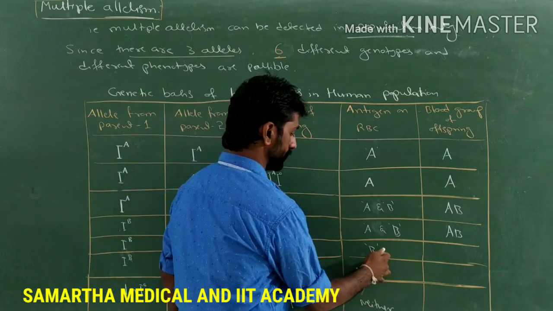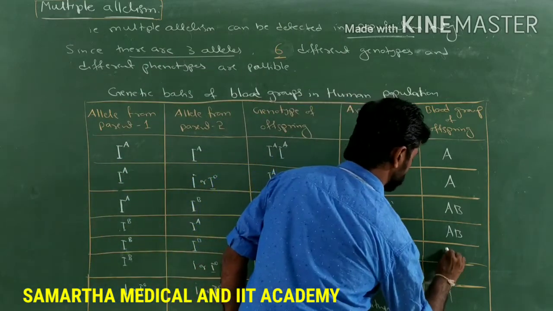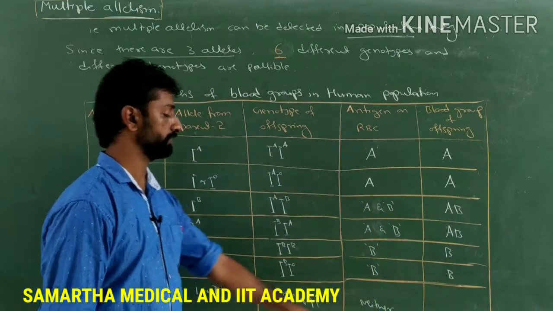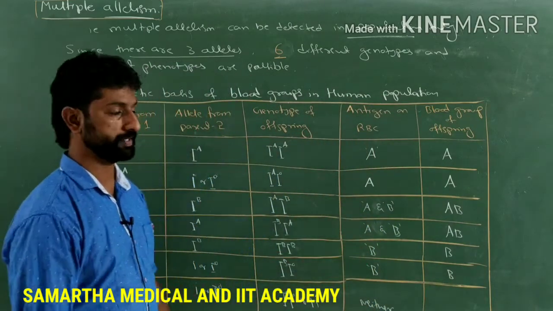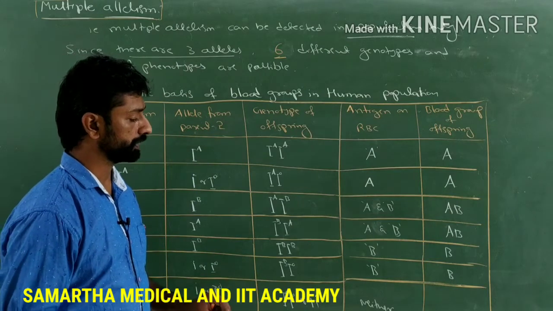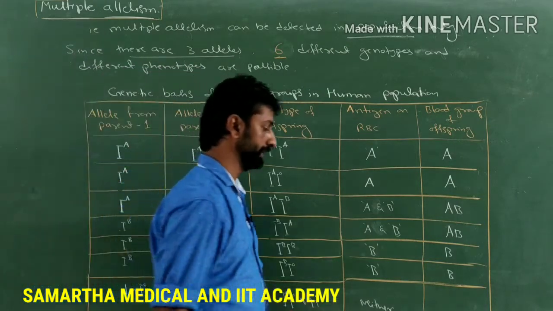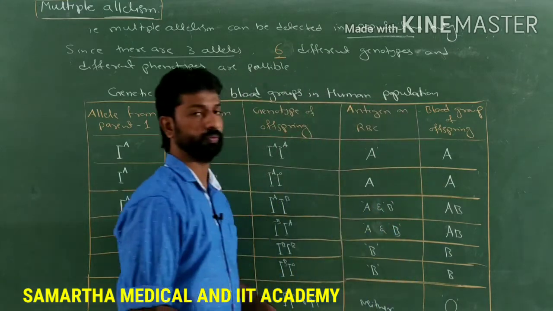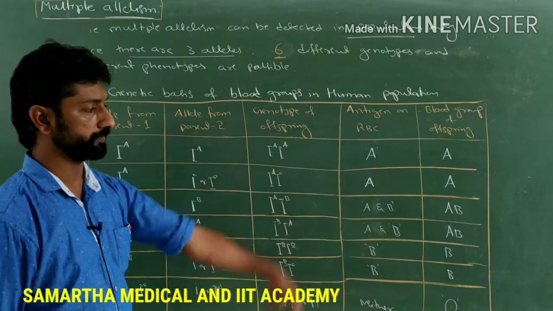And in these two cases only B antigen is present, so the blood group will be B only. But in the condition where no type of antigen is present over the RBC, the blood group will be O. So how many different phenotypes are found here?